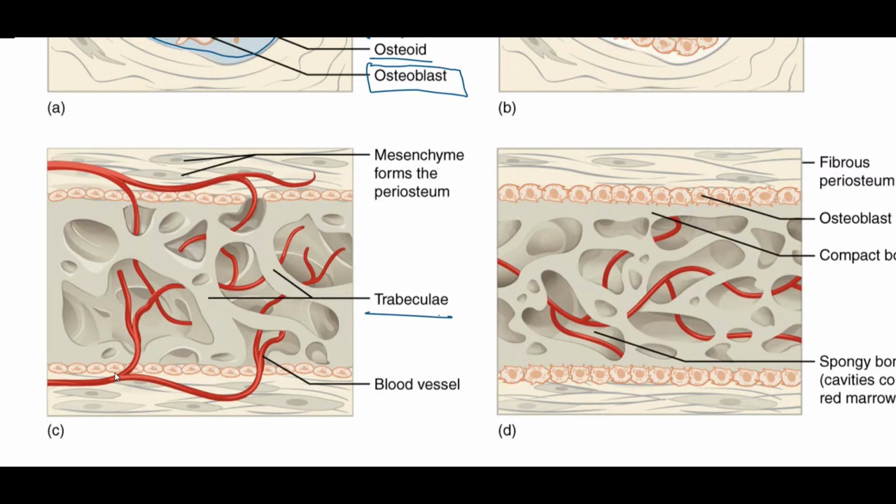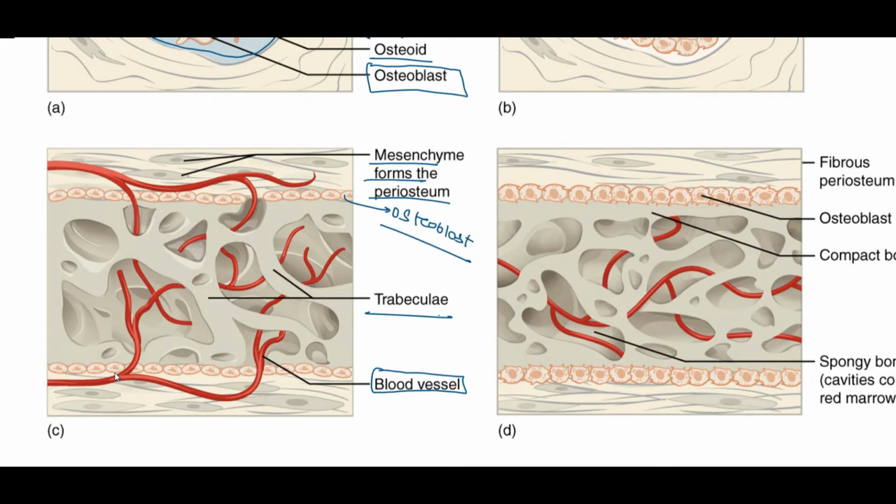So the reason for the bone to grow in a trabeculated fashion is because of the presence of the blood vessels. Now these blood vessels are supplying the bony tissue to perform their function along with the mesenchymal cells. As we have seen earlier, the mesenchymal cells form the outer boundary by the osteoblast cells, they will continue to replicate and will form the periosteum, which is also formed by the osteoblast layer.